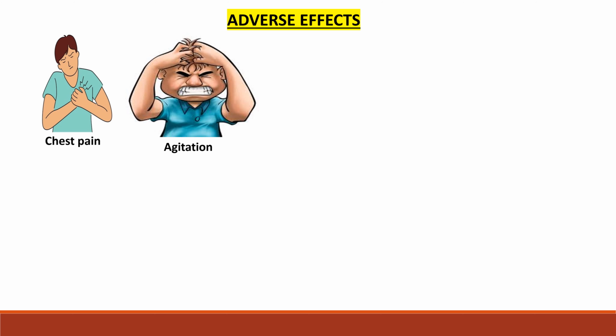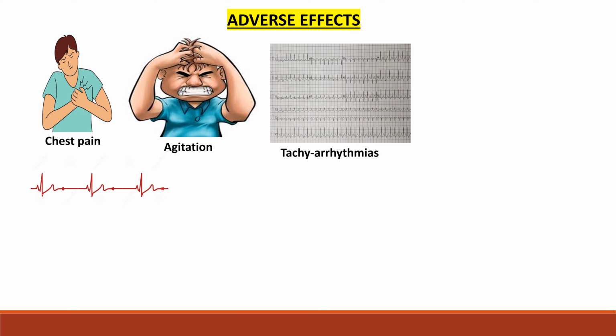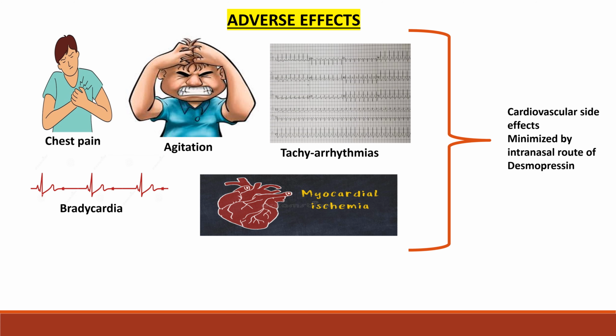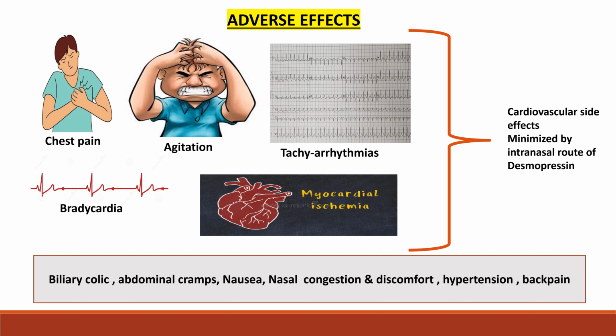Adverse effects of vasopressin. Cardiovascular side effects include chest pain, agitation, tachyarrhythmias, bradycardia, and myocardial ischemia. These cardiovascular side effects can be minimized by the intranasal route of desmopressin. Other adverse effects like biliary colic, abdominal cramps, nausea, nasal congestion and discomfort, hypertension, and back pain also occur.